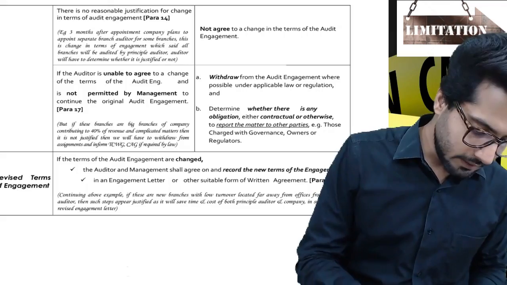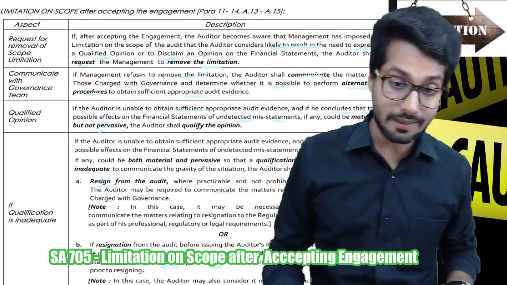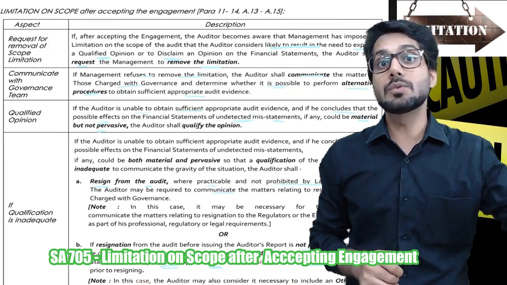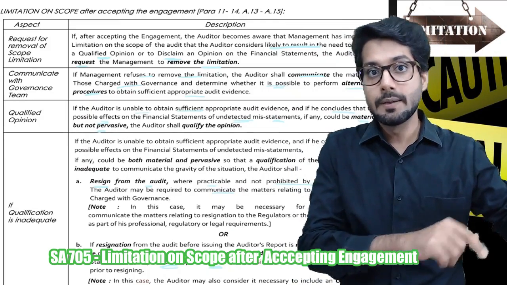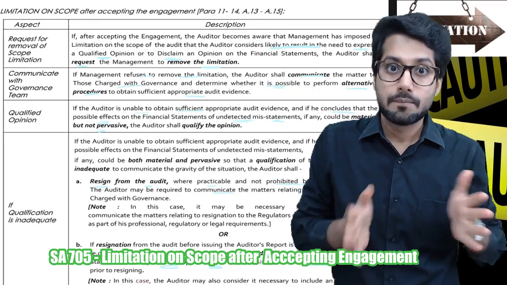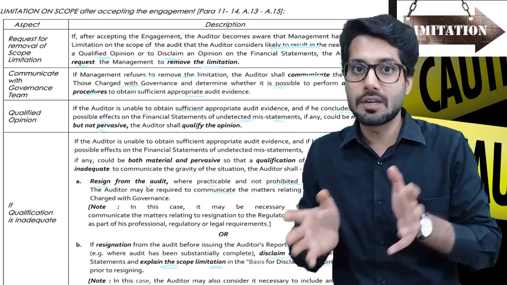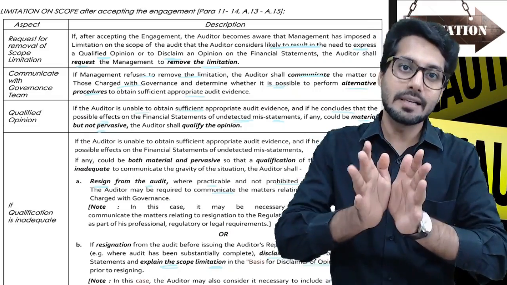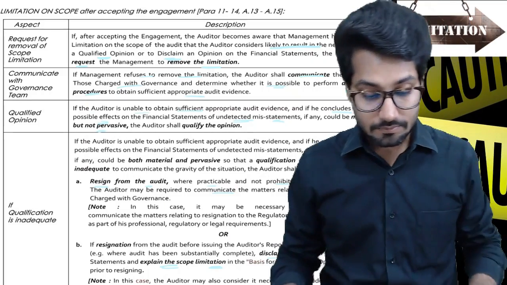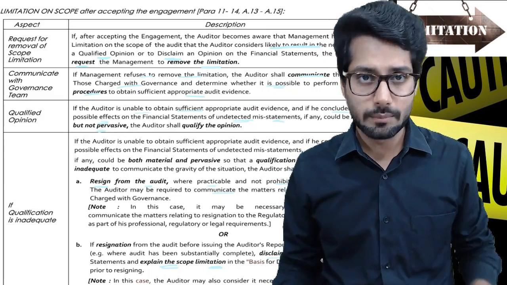Fourth part, I'll simply take you to SA 705, which says limitation on scope after accepting the engagement. Last time it was a change in terms of audit engagement after you have accepted the engagement. That means there was a change in what you are going to work on. Your scope of area was defined and it was now supposed to be changed. One reason for the changes, which we discussed, was limitation. But here, limitation on scope means you're not able to collect sufficient appropriate audit evidence. There is a limitation on you. What could that limitation be?